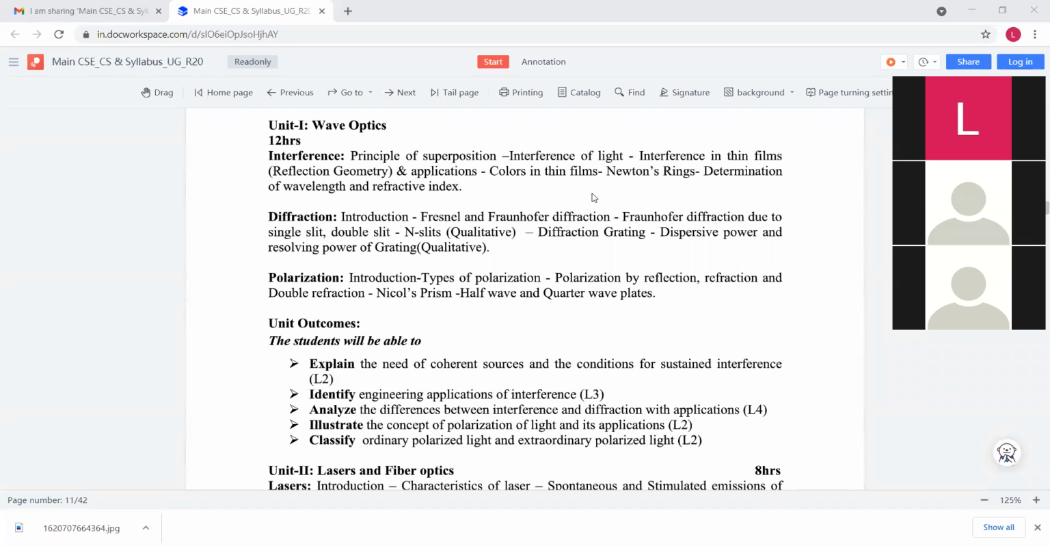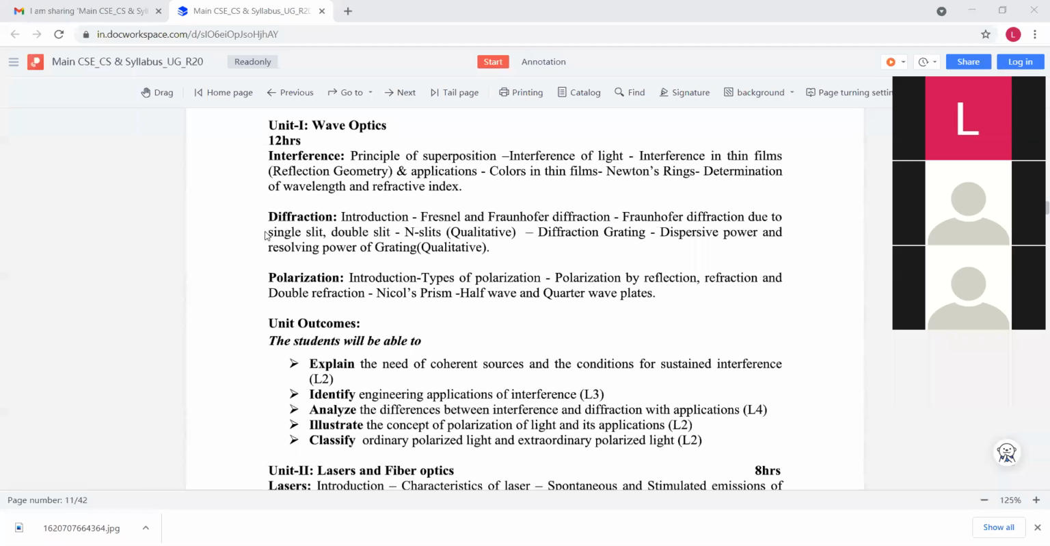And next we discuss the interference in thin films, colors in thin films. A best example of colors in thin films is when we observe colors on a soap bubble in sunlight. That is the phenomenon of colors in thin films. And also Newton's rings. This experiment was demonstrated by Newton. That's why this experiment is named Newton's rings.